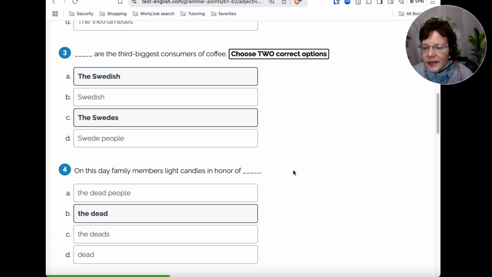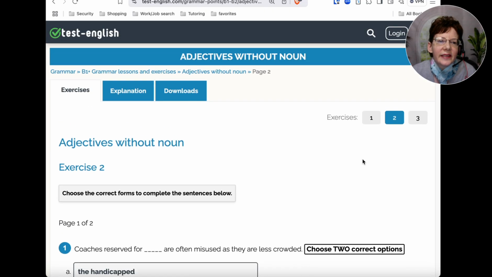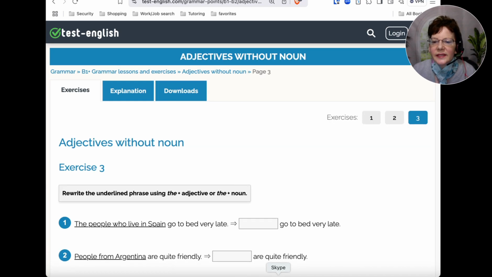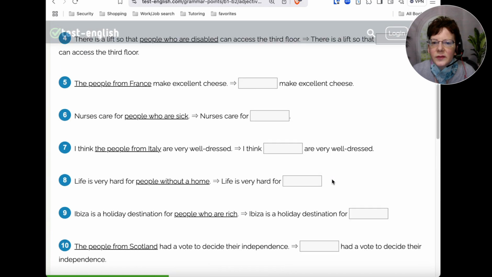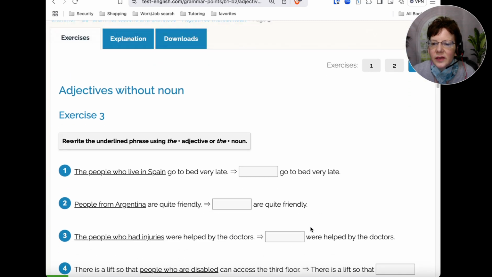It's actually an adjective, but it refers to dead people. Okay, let's look at the third one real quick. We're going to replace what is underlined here with the correct form, the plus adjective or the plus noun.